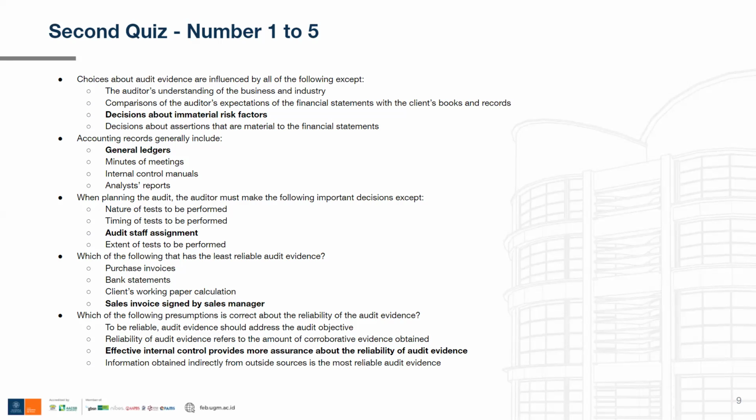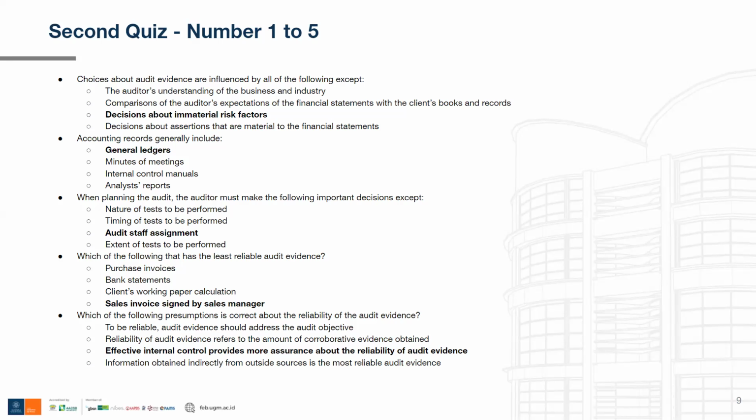The second option is, reliability of audit evidence refers to the amount of corroborative evidence obtained. No, not really. Once again, the reliability of audit evidence is usually related to whether or not the evidence itself is provided by an internal or external entity. So yeah, this option is out of the question as well.